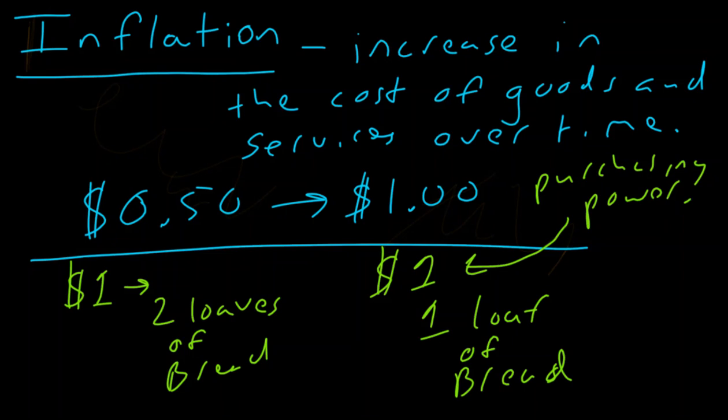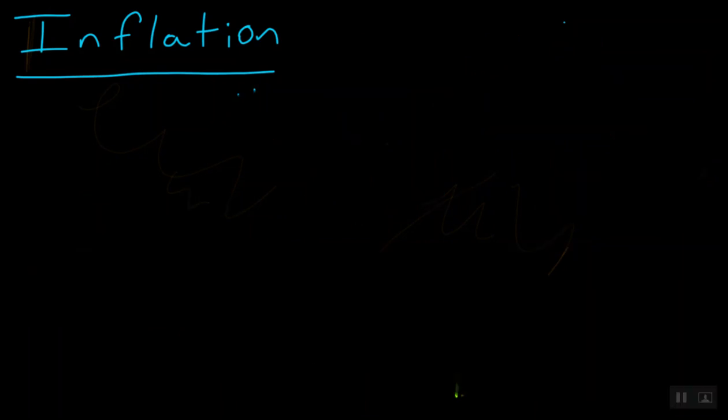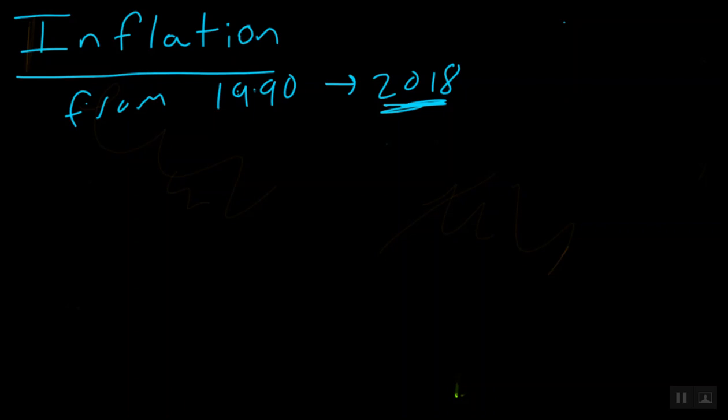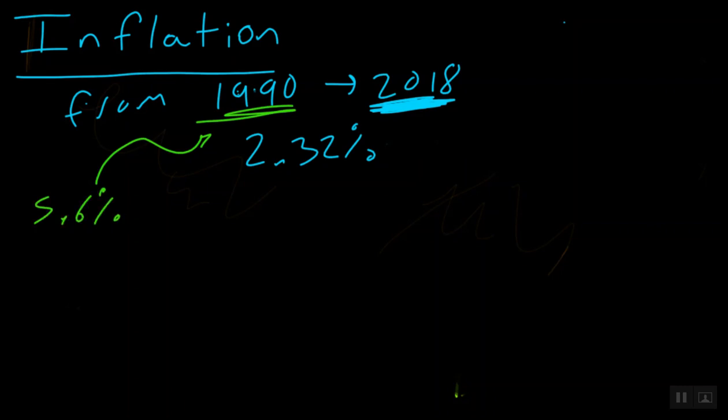All right? And so let's go ahead and tackle what happens to inflation. How does it rise over time? Okay, so what we want to do is look at certain years, from 1990 to 2018. Typically, guys, whenever you're looking at the full data for the economy or the population, it's always going to lag a little bit behind because people have to take time to analyze it. But from 1990 to 2018, we grew by what's called an average inflation rate of 2.32%.